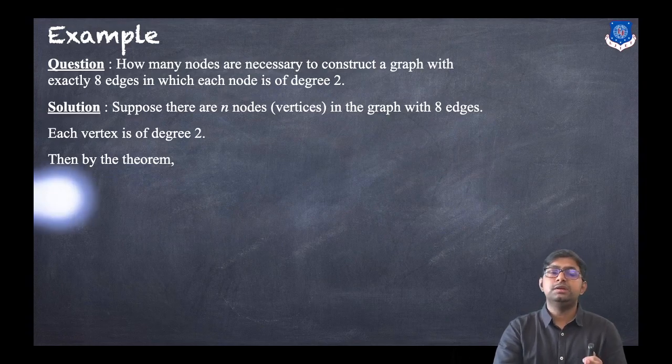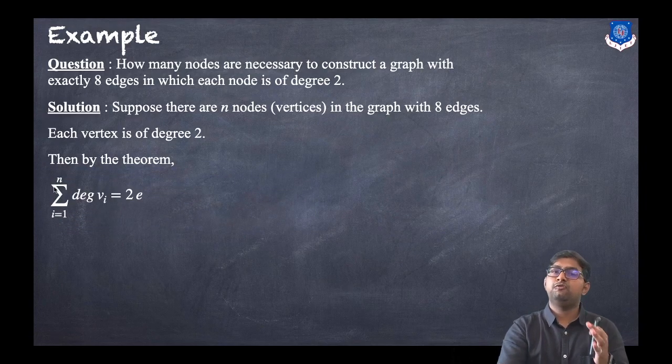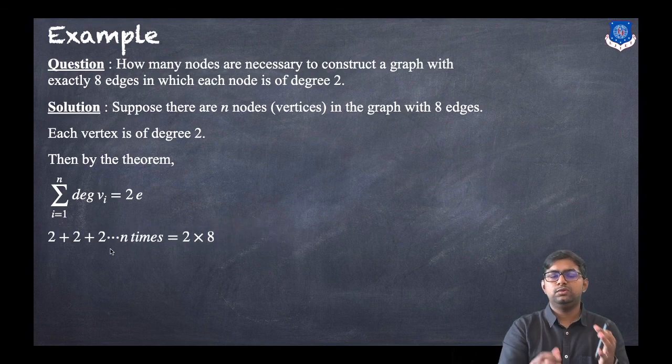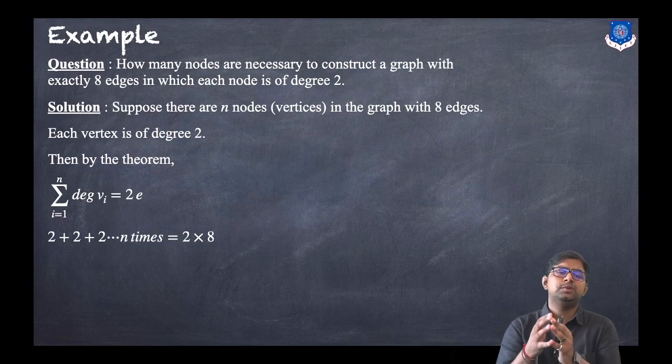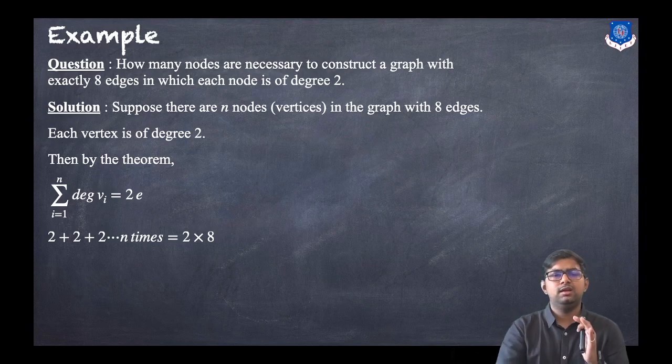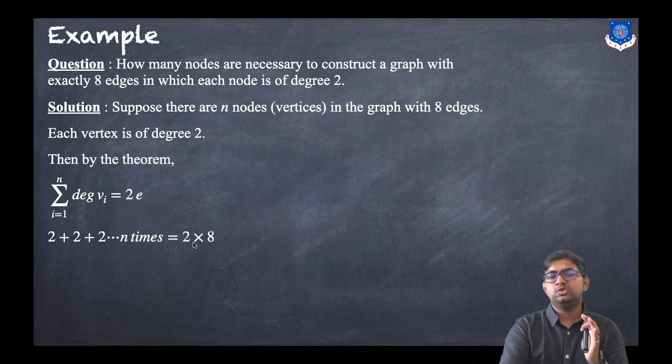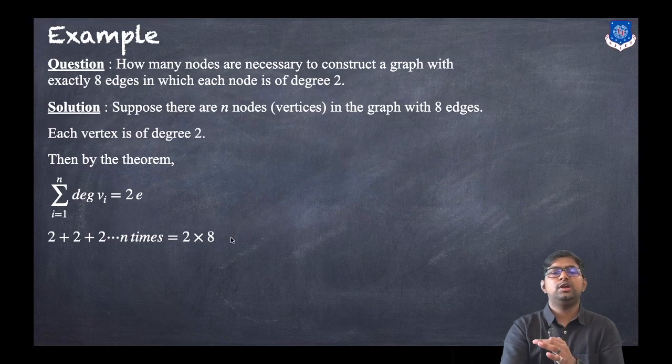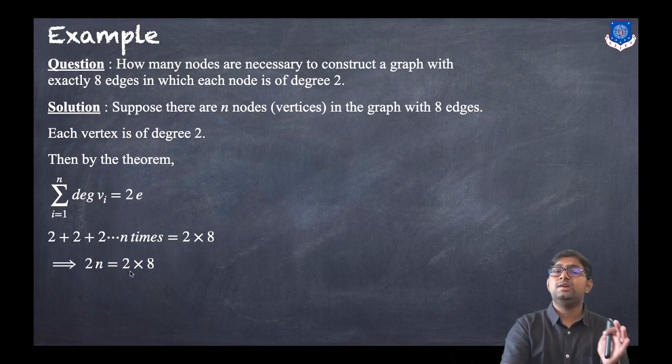Then by the theorem, the summation i running from 1 to n of degree of Vi equals 2E. So that means 2 plus 2 plus 2, n times (we don't know n and we want to find n), equals twice the number of edges. Here the number of edges is given, so 2 into 8. Why 2? Because each node is of degree 2. So 2 plus 2 n times equals 2 times 8, that means 2n equals 2 times 8.